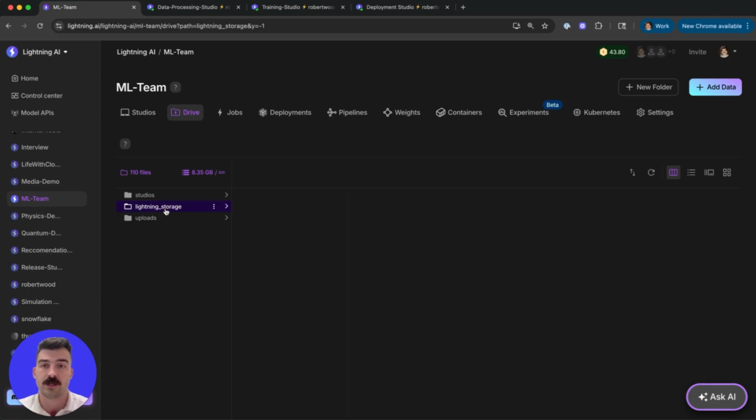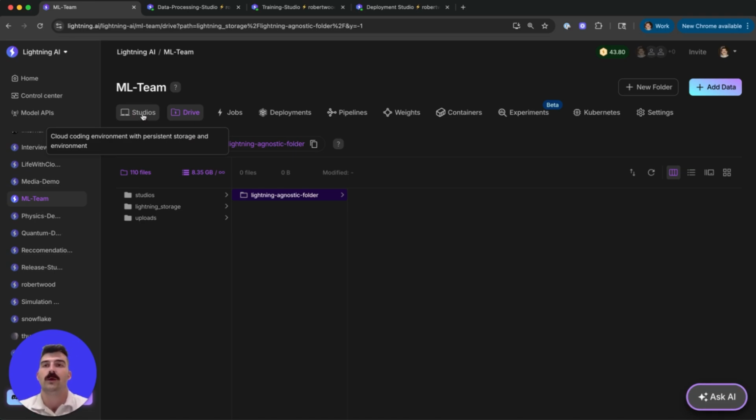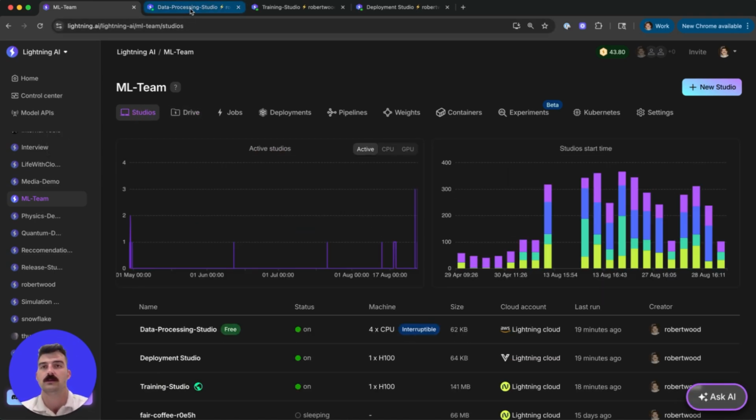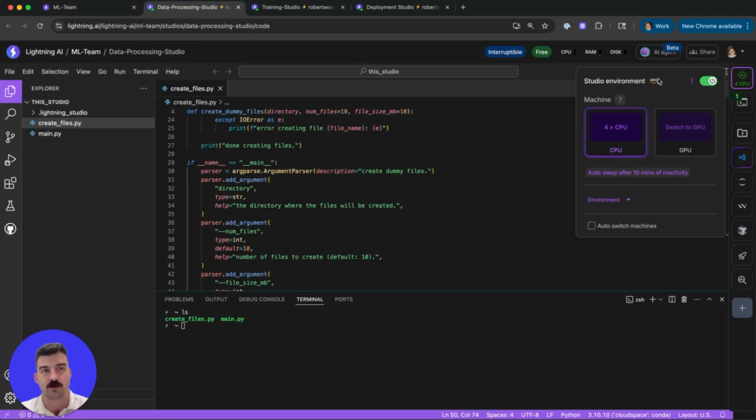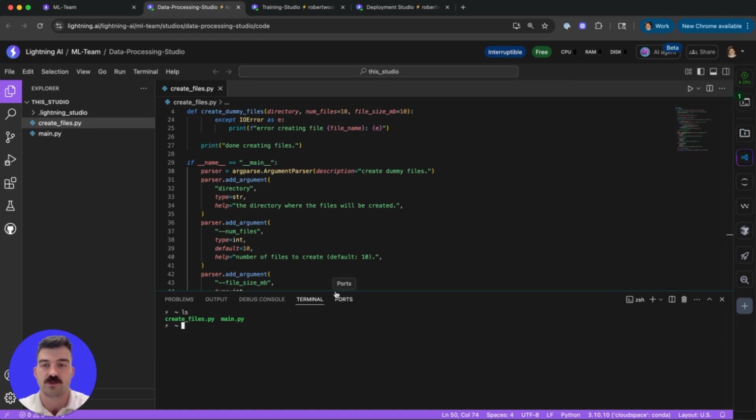just to let you know, we have our Lightning storage. So I have my agnostic folder here, and we'll see that it's empty at the moment. But when I go back into my studios, right now I have a data processing studio on AWS, and I just have a simple script to create files in this studio. So if I run Python create files, it will write to that storage folder, as long as I choose the right directory here.